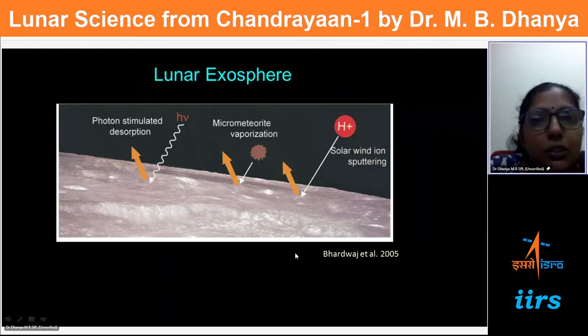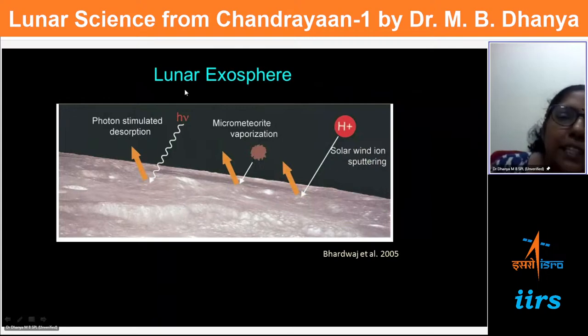We use the term exosphere because, as shown in the beginning, it is a tenuous atmosphere, with the surface of the moon as its boundary. What does it mean? It means that this exosphere is continuously being sourced or fed by nothing but the surface of the moon, by a set of processes which are shown here.